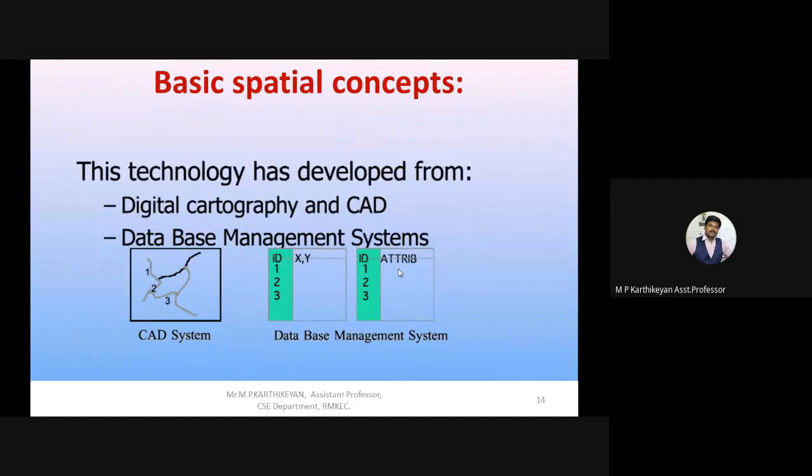These are called attributes. An attribute is nothing but the characteristics or special case, like the color, shape, size, distance, or name of the church. This is how physical data is entered in a DBMS format in a tabular column method.